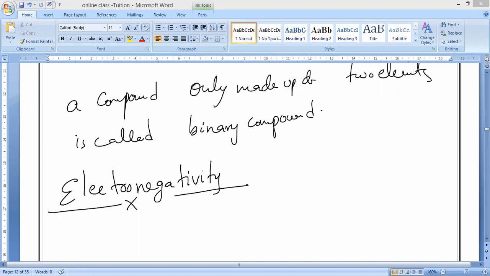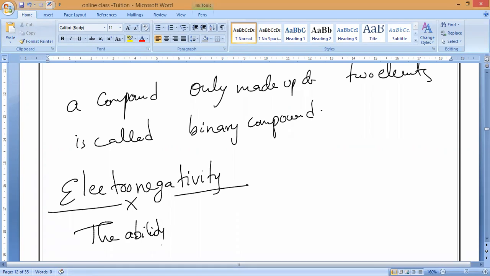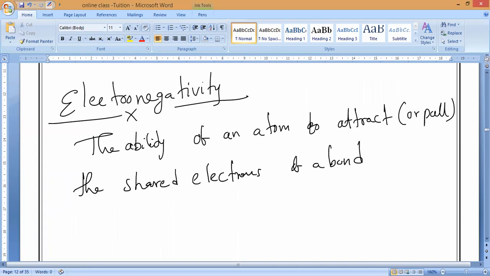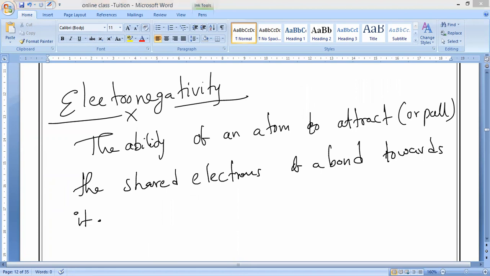Understand, guys? Please write. The ability of an atom to attract, or we can also say pull, the shared electrons of a bond towards itself. That is called electronegativity.